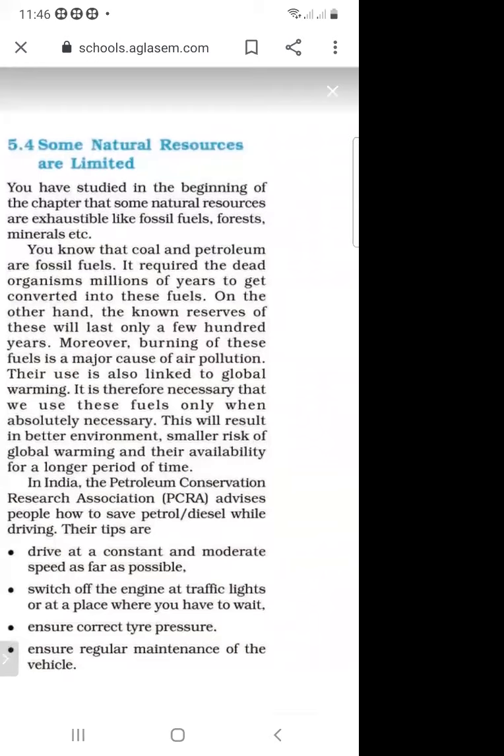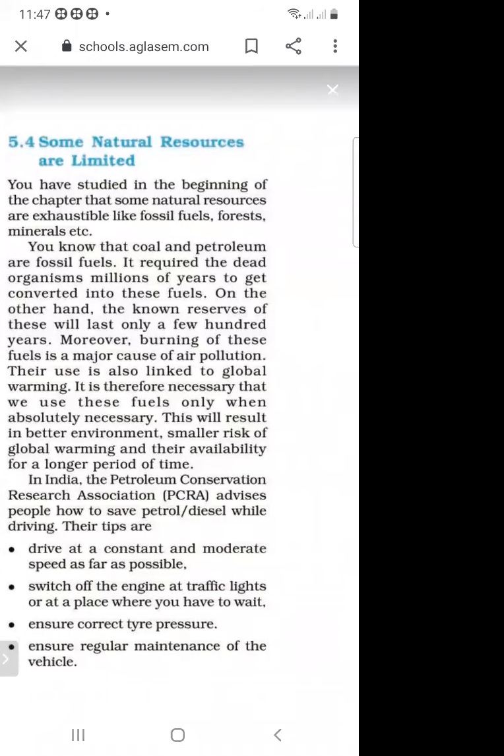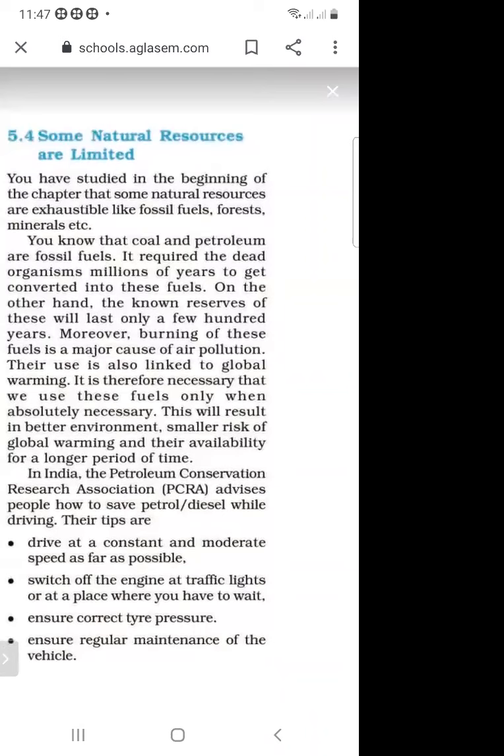Moreover, burning of these fuels is a major cause of air pollution. The burning of these fuels creates air pollution, and their use is also linked to global warming.